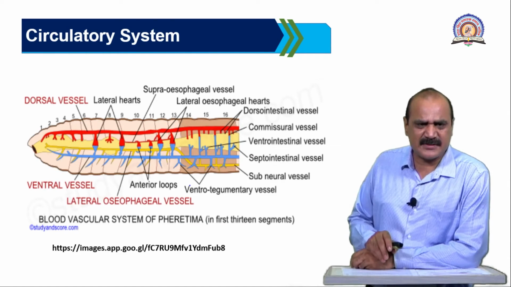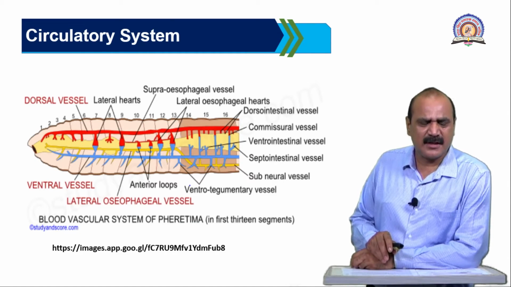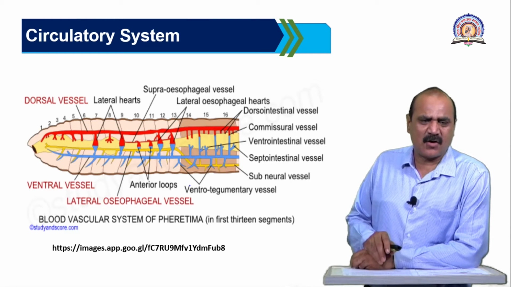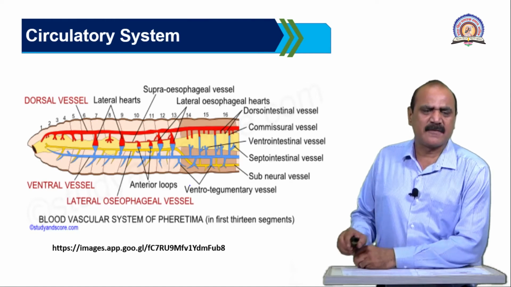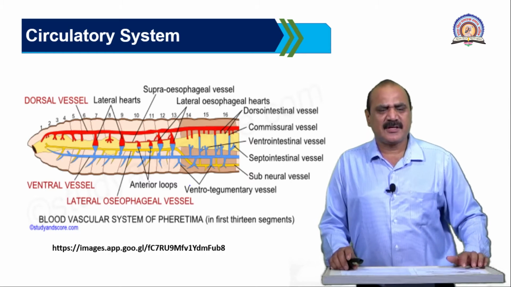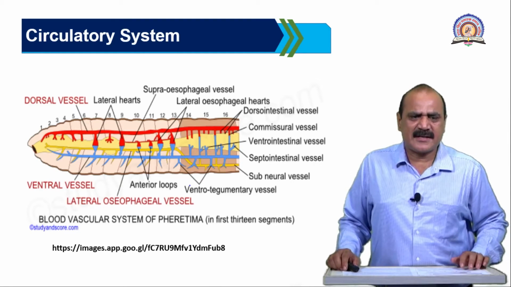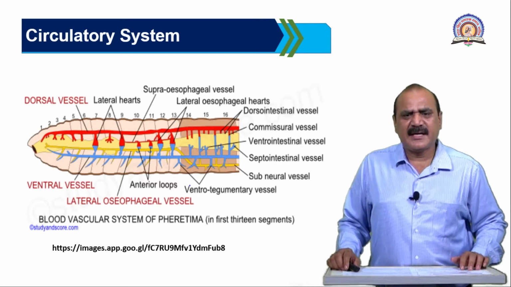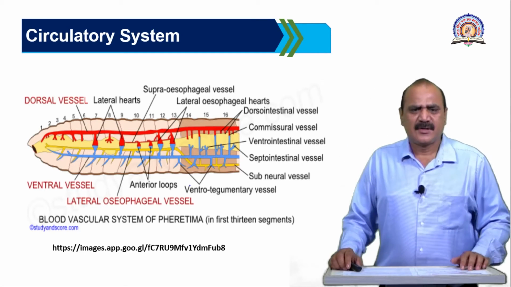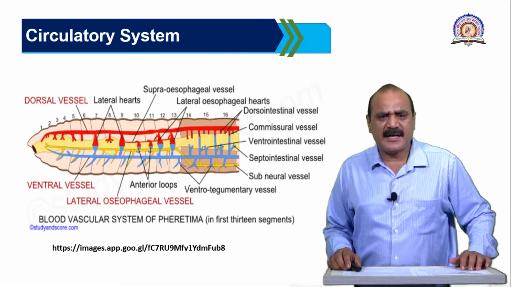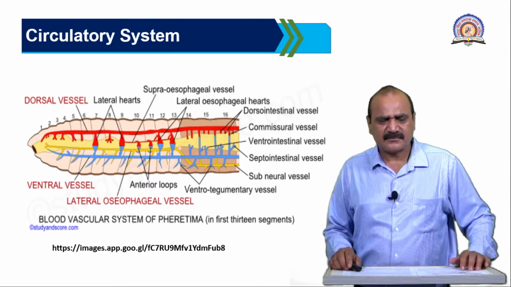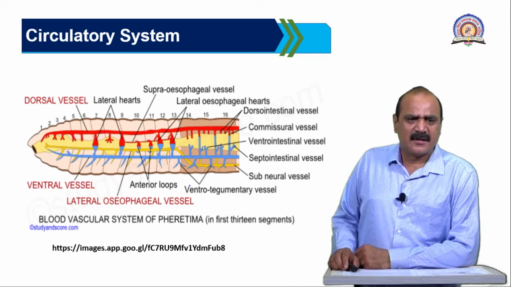Now, hearts are the pumping organs which pump the blood from one region to another region. Two types of hearts are there. One is the lateral hearts, which are found in the 7th and 9th segments, and then the lateroesophageal hearts, which are found in the 11th and 12th segments.